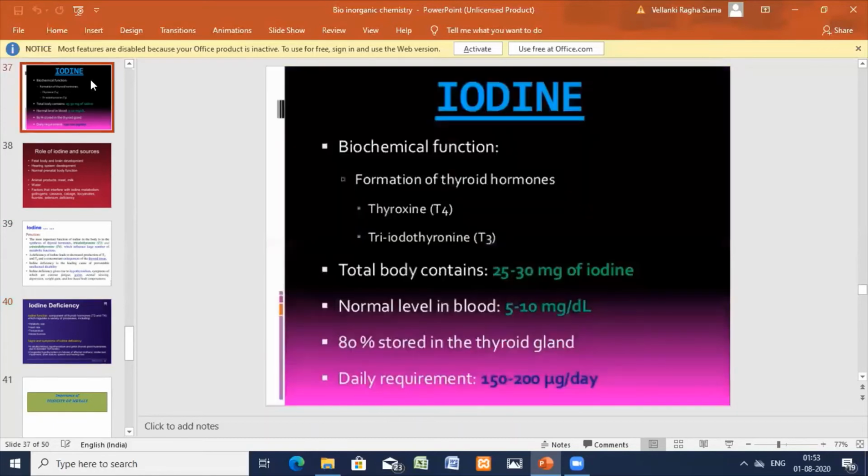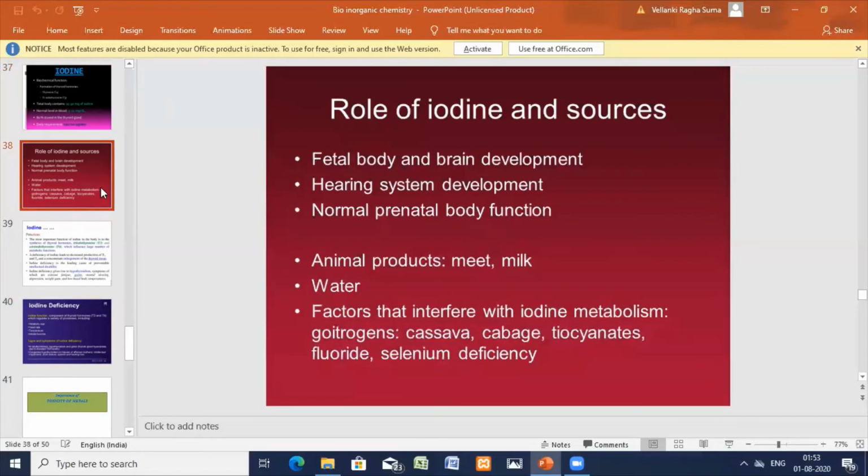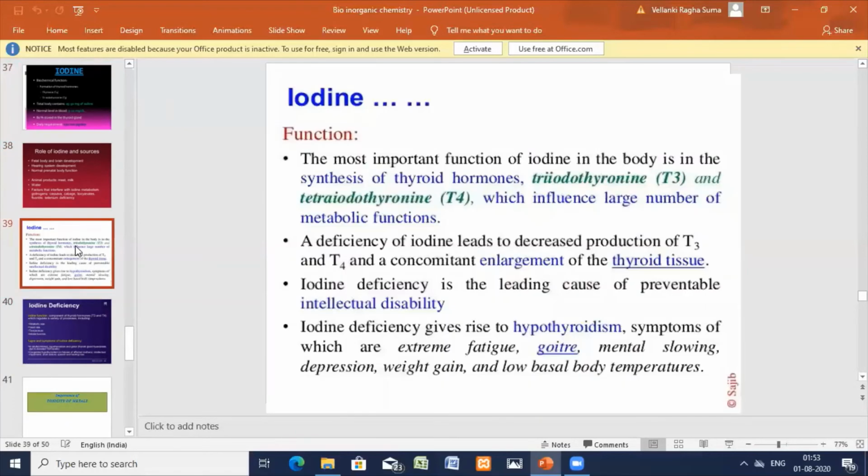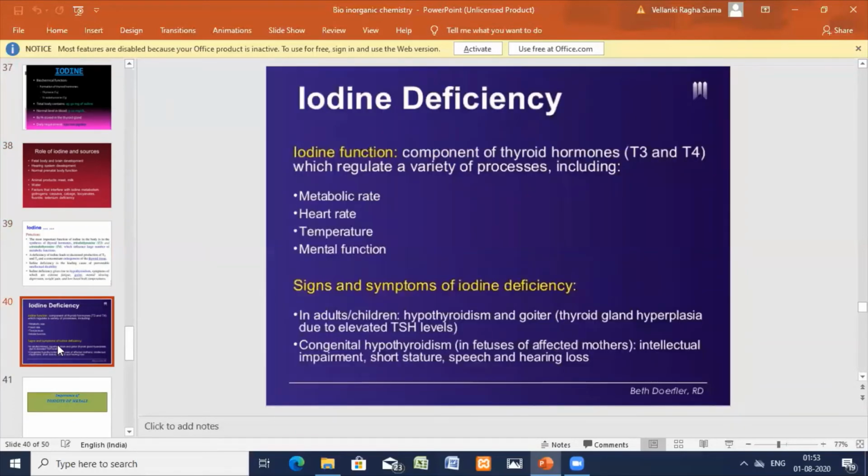So I have discussed for iodine the biochemical function, body requirement, and normal levels. The role and the sources I have discussed, and now the functions and the deficiencies also. Now let us go for the toxicity of the metals.